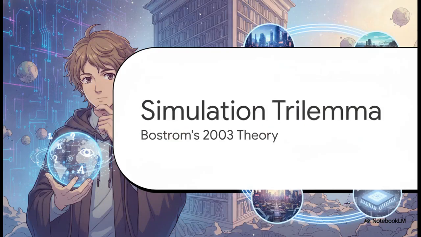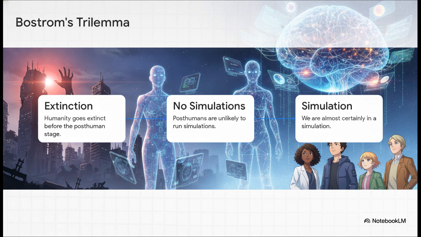Section 1. The simulation trilemma. So this whole modern debate formally kicked off in 2003 with Oxford philosopher Nick Bostrom. And what's so compelling about Bostrom's logic is that he didn't just throw out a wild guess. He actually presented a very strict statistical trilemma.